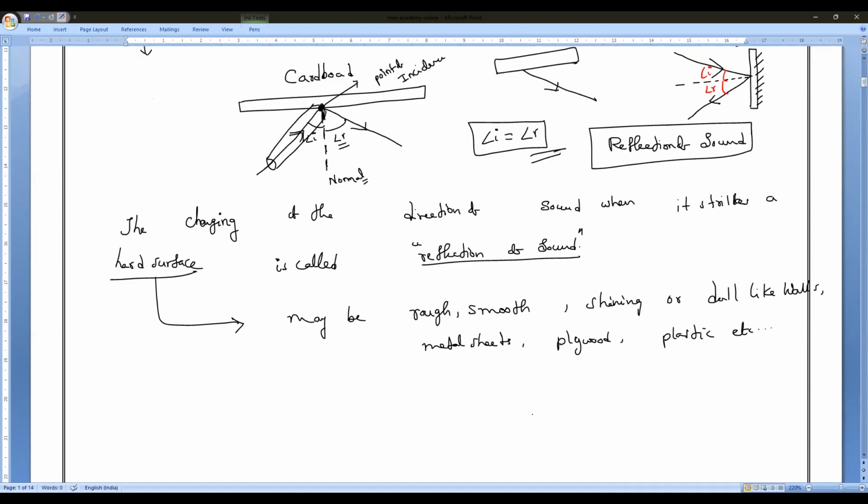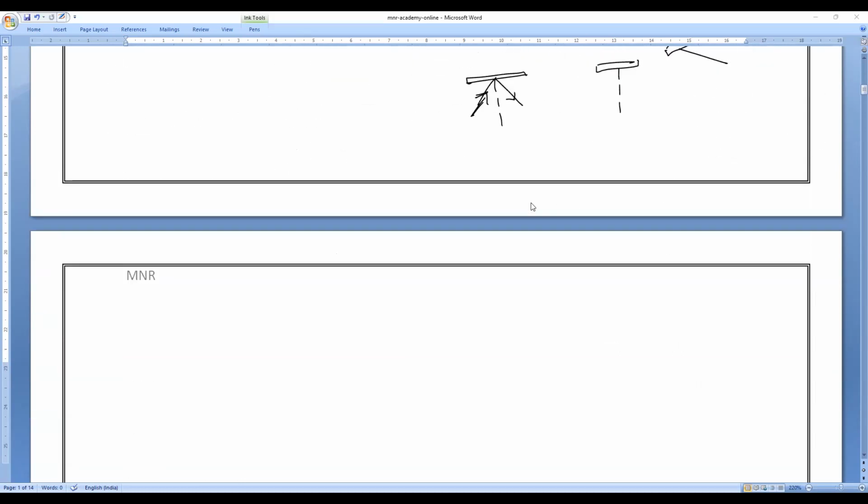So should they all lie on the same plane, or in different planes? Suppose the incident ray is in this surface, the normal in this surface, and the reflected ray in another surface. Is that possible? No. All should lie on the same plane. That is the first law of reflection of light, or of sound. Both laws are the same. That's why it says sound also obeys the same laws of reflection as obeyed by light.